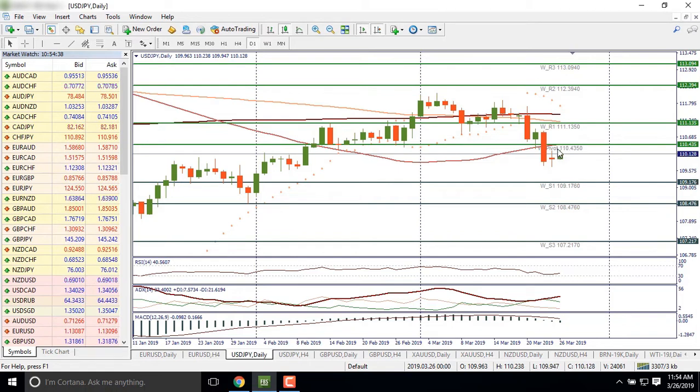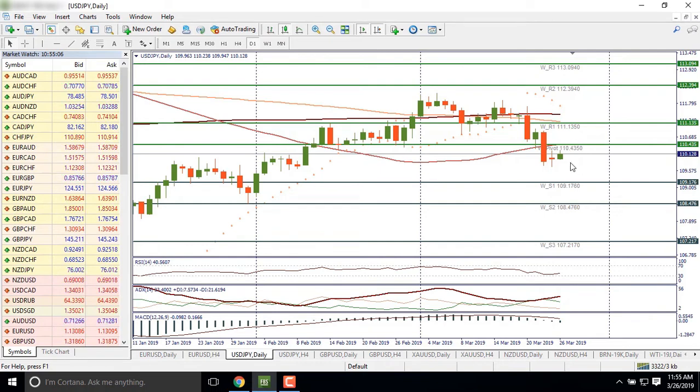This level lies close to the 50-day moving average. If the USD is strong today, we may see the pair rising above this level and targeting the next resistance at 111.13, which is also the weekly pivot resistance.